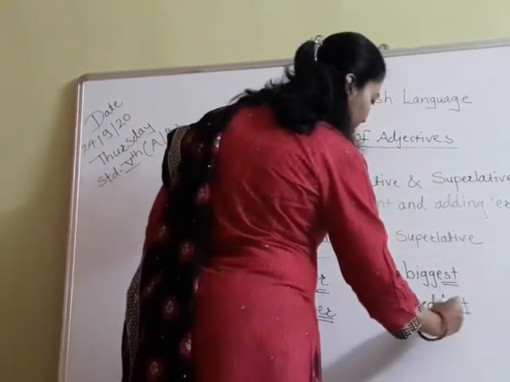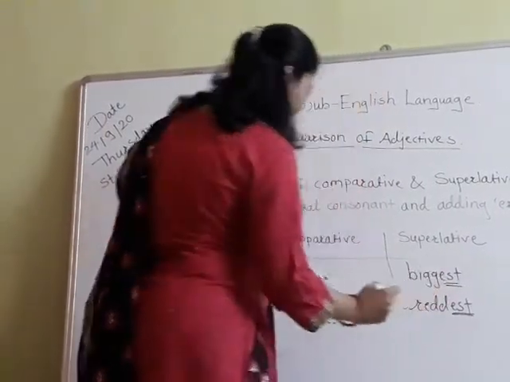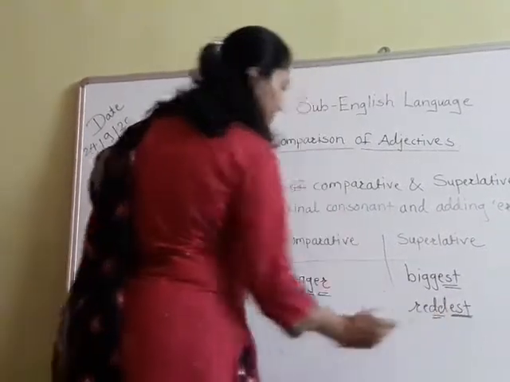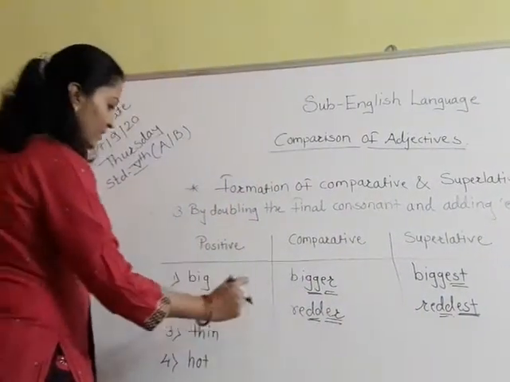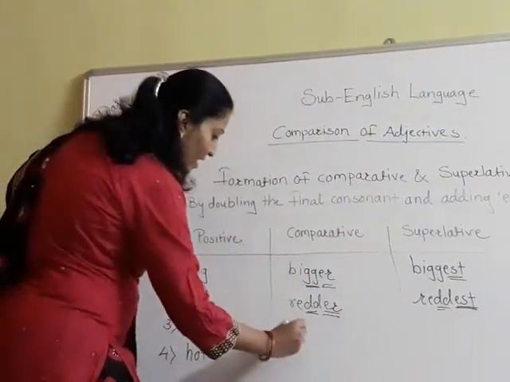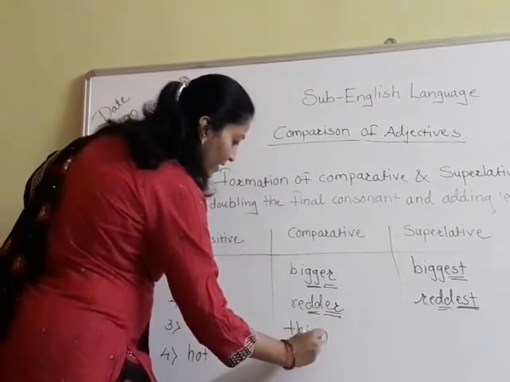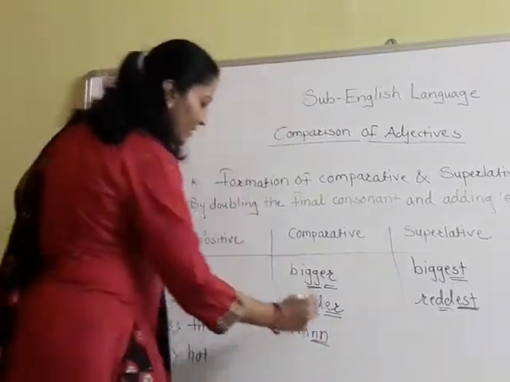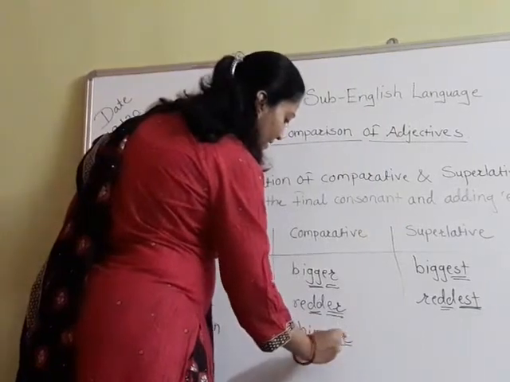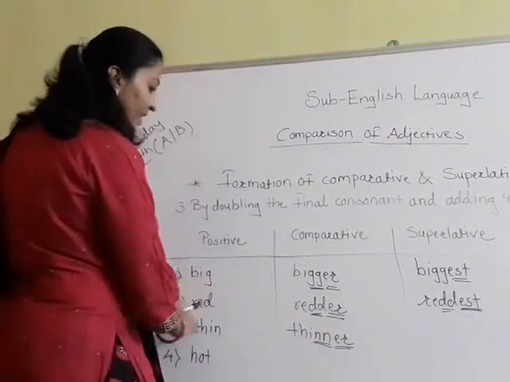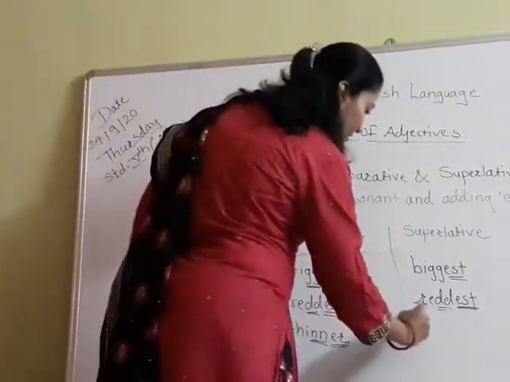Okay. So like this. Again we have used double D here. Thin, T-H-I-N-N. I have used double N here and added ER. It has become thinner. Thin, thinner, thinnest.